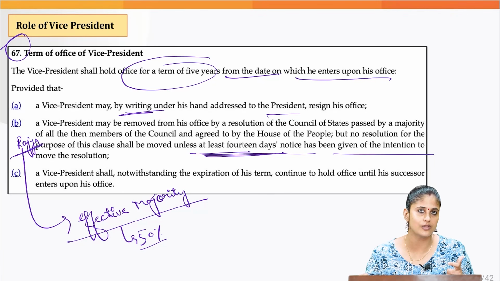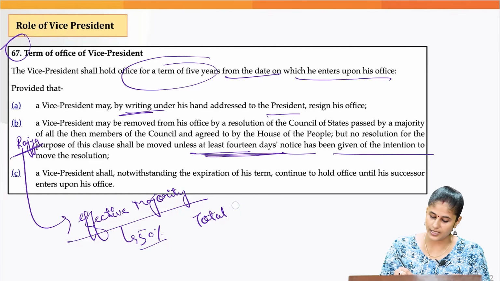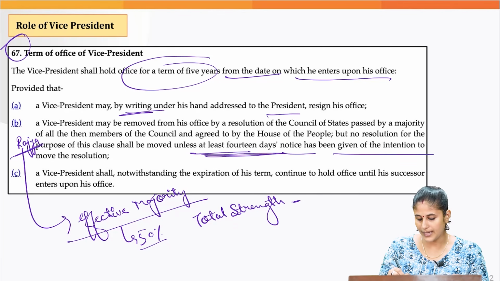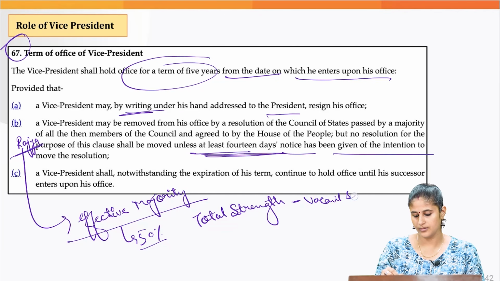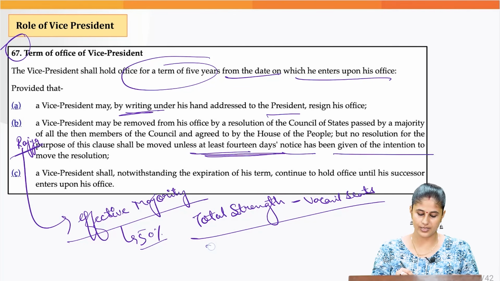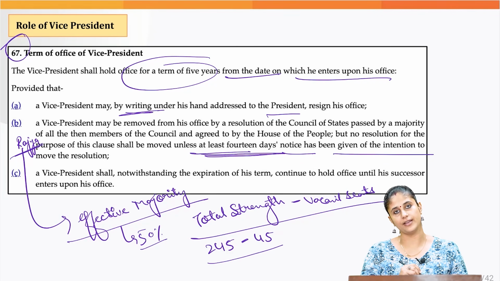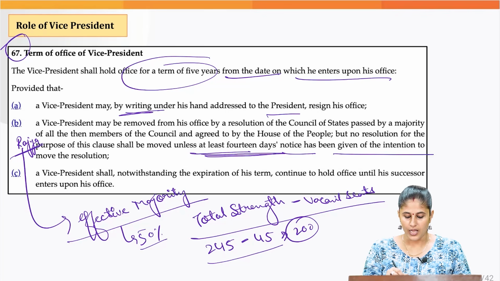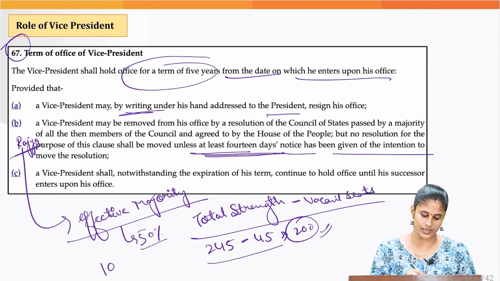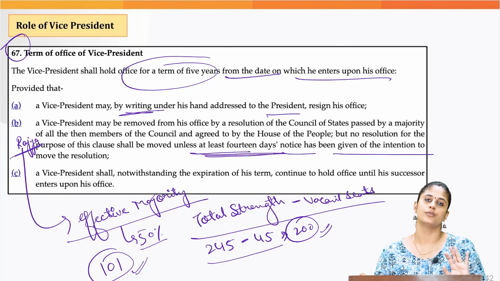Now, what is this effective strength of the house? Effective strength of the house basically implies the total strength currently minus the vacant seats. Alright, so currently the strength of Rajya Sabha is 245 members, and let's suppose 45 seats are vacant, so we are left with 200. Now more than 50% of this 200, that is 101 votes, you will be needing for the removal of the Vice President.